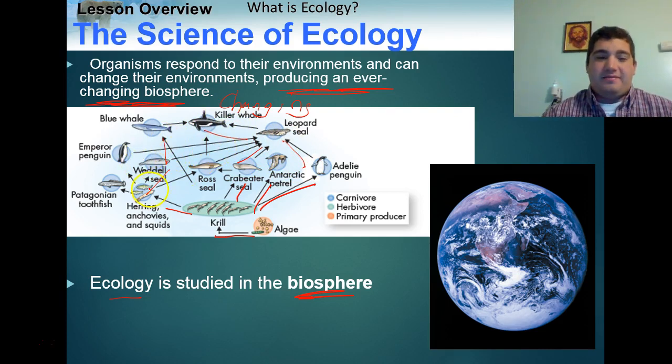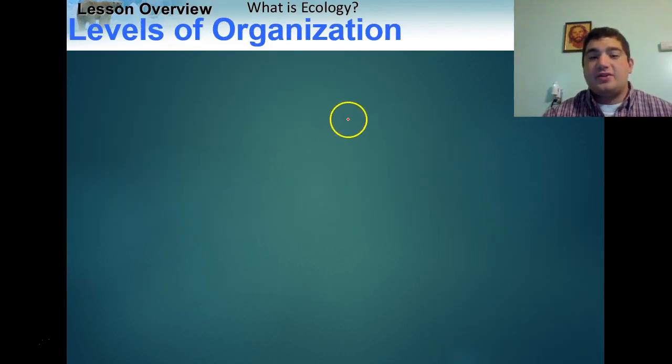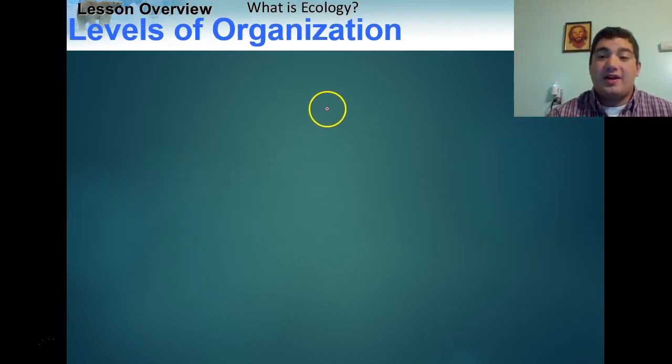Again, we see that organisms respond to their environment. They're all interacting and connected through a food web. The main thing to take is that the biosphere is always changing because organisms are having different effects on the ecosystem.